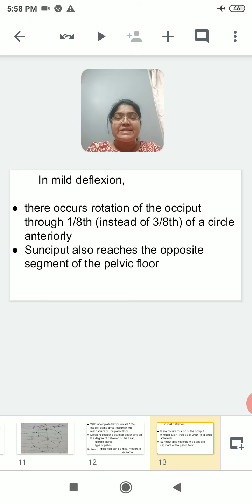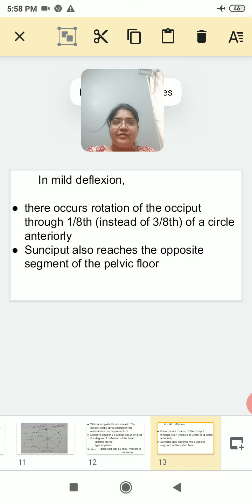But here, instead of the 3/8 of circle rotation, there is internal rotation only through 1/8 of a circle, right? The sinciput also reaches the opposite segment of the pelvic floor. You can understand that when the occiput is in the right posterior quadrant, the sinciput is exactly opposite, that is in the left anterior quadrant, right? So here there is rotation of the occiput only through 1/8 of the circle instead of 3/8 of the circle.